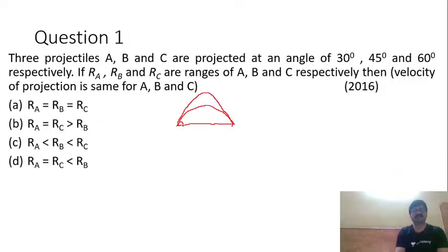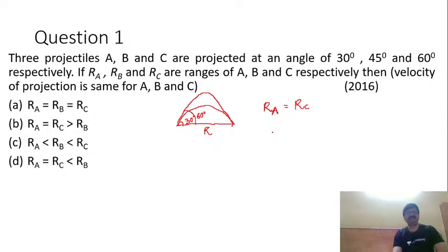Now, suppose this is for 30 degree, then this angle is 60. So 60 degree is the complementary angle of 30 degree, is it not? Hence, for complementary angles of projection, the range is the same. So I can say A is projected with 30 degree and C is projected at 60 degrees, so obviously RA should be equal to RC.